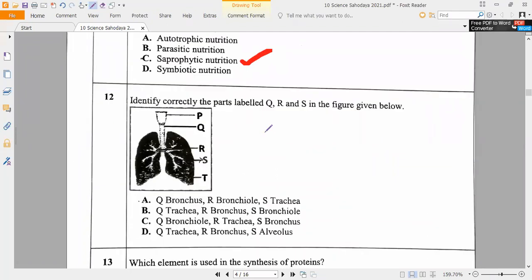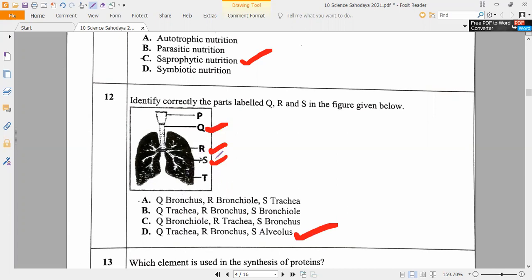Now this question. Identify correctly the parts labeled Q, R, S in the figure given below. Let me see who will answer. Q, what is that? Trachea. Option D. Trachea, bronchi, and alveoli. That's all.